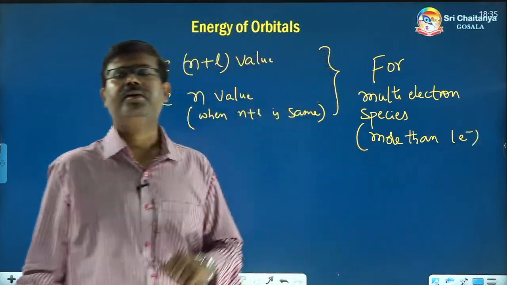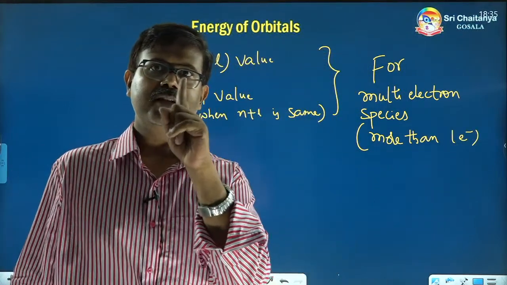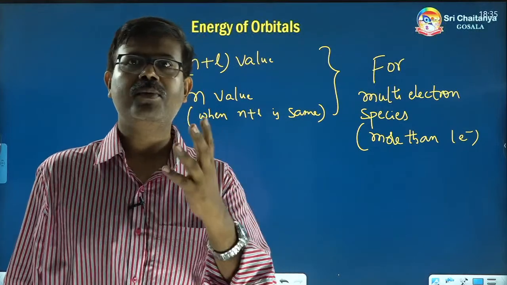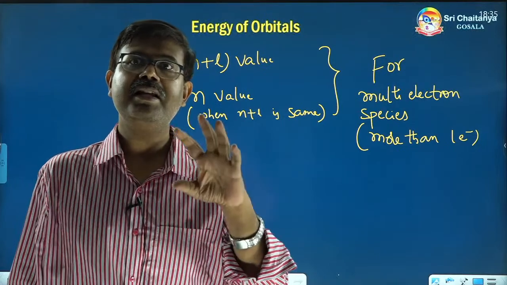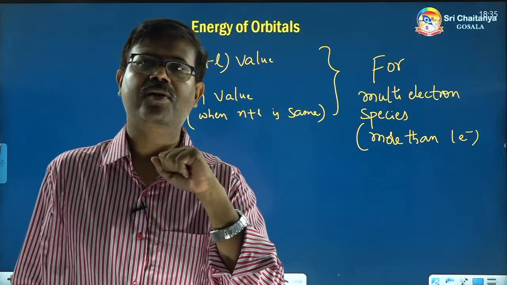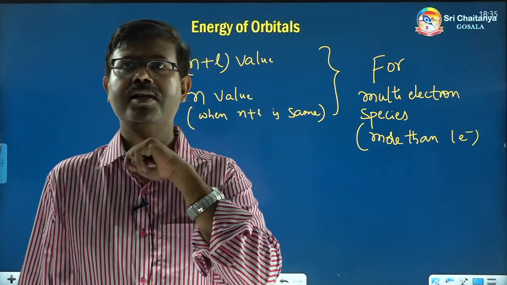Now, suppose only one electron is present, for example hydrogen. Hydrogen has how many electrons? Only one. Helium cation, He plus, also has one electron.